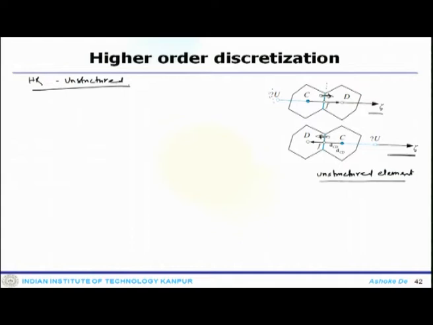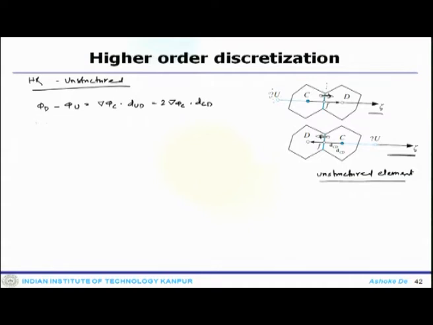Now, one can very easily assume that this upstream node U can lie on the same line, and then one can find out a method for the higher order things. So, if you assume that this upstream node lies on the same line which connects these C and D, then one can write that phi D minus phi U equals to delta phi C dot D U D, which is 2 delta phi C dot D C D.